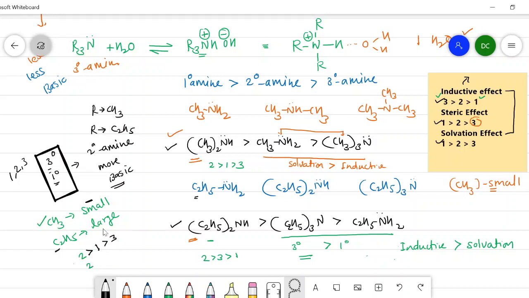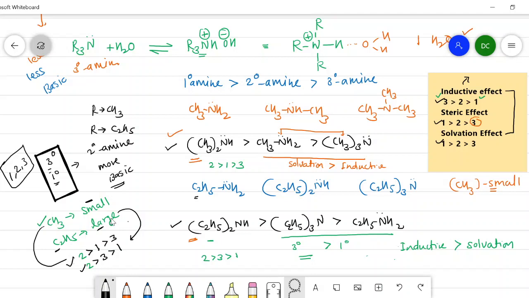In the case of ethyl, it is a large group. So the large value between these three, 1, 2, 3, is written here, 3, then 1. In this way, we can remember in the case of methyl 213 and in the case of ethyl 231. Small and large: it is the trick to remember the basicity order in an aqueous solution.